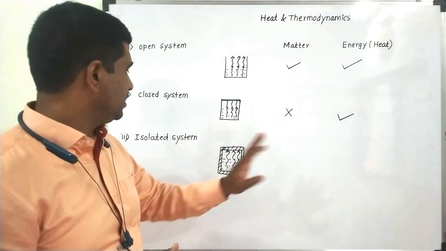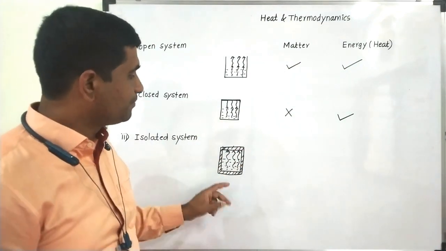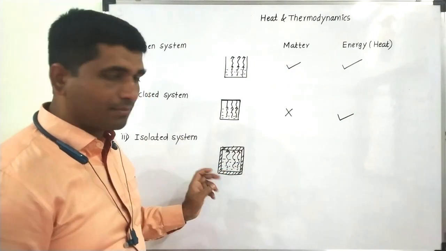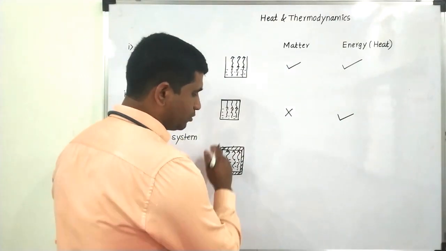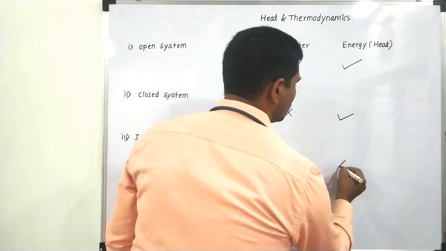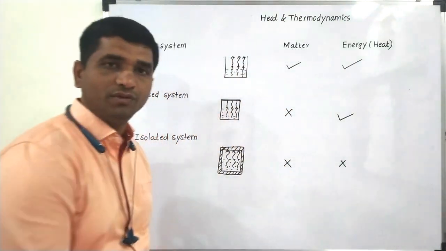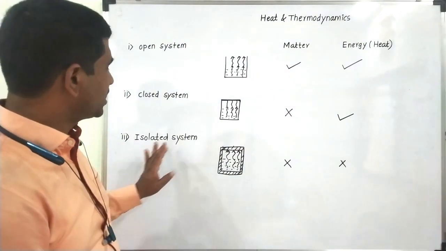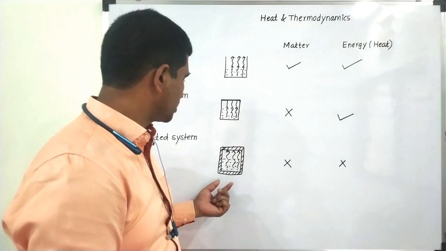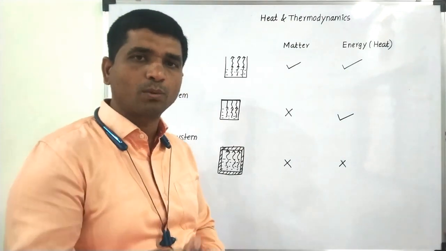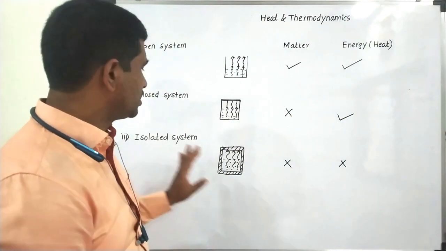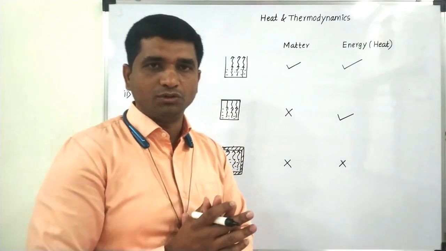And in the final case, we will consider boiling water kept in a thermos flask. It is not in contact with the surrounding, so it is not exchanging matter and it is not exchanging energy with the surrounding. Such a system is called an isolated system, considering that we are performing this experiment for a very short time.